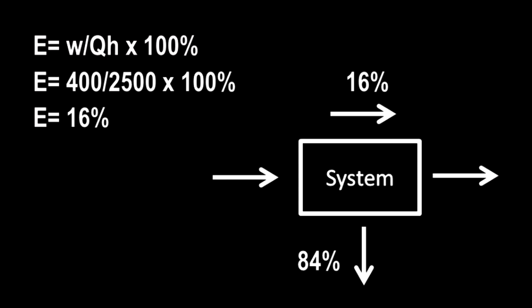Now, what about the efficiency of this engine? The efficiency is basically the work divided by Q sub H times 100%. So it's going to be 400 divided by 2,500 times 100%. Now, 400 divided by 2,500 is 0.16, times 100%, so this device is 16% efficient. What that means is that 16% of the heat energy that travels through the system is converted to mechanical energy. The other 84% is expelled to the environment, so 16% travels this way and the other 84% escapes to the environment.